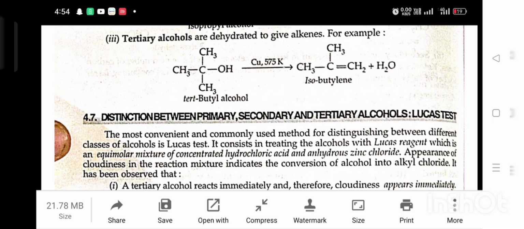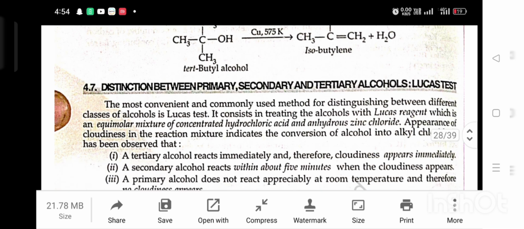Distinction between primary, secondary, and tertiary alcohol with Lucas test. The most convenient and commonly used method of distinguishing between different classes of alcohol is the Lucas test. It consists of treating the alcohol with the Lucas reagent, which is an equimolar mixture of concentrated HCl and anhydrous ZnCl2. Appearance of a cloudiness in the reaction mixture indicates the conversion of alcohol into alkyl chloride.